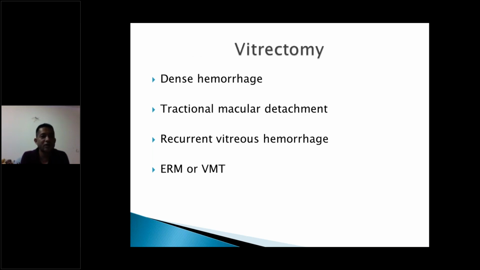And the last stage many times is vitrectomy. Indications of vitrectomy are dense vitreous hemorrhage, tractional macular detachment because of the traction, or the patient having recurrent vitreous hemorrhage despite laser, or the patient has a dense epiretinal membrane or a vitreomacular traction also. So usually vitrectomy is not the first line of treatment. If the patient comes with a dense hemorrhage, then we usually wait 1 to 3 months before we decide on surgery. But if a very dense hemorrhage is not resolving, then the conservative approach is abandoned and we go for surgery.